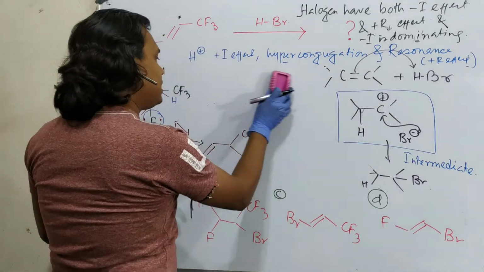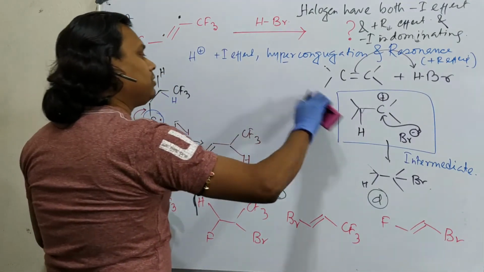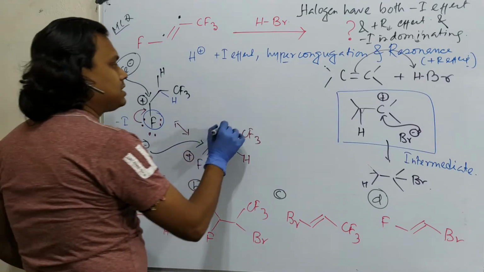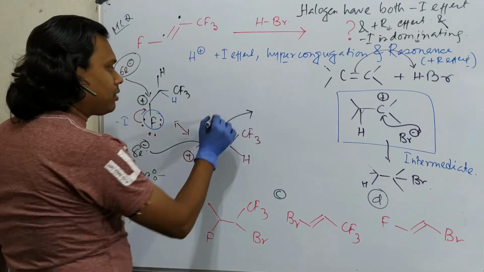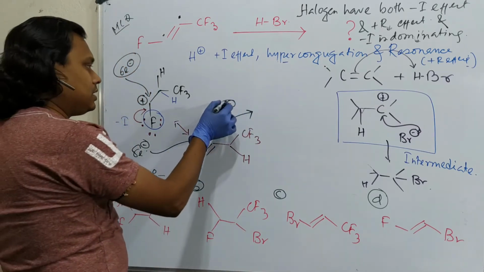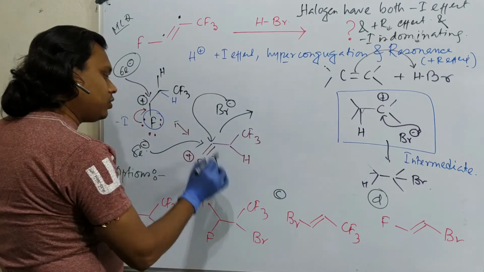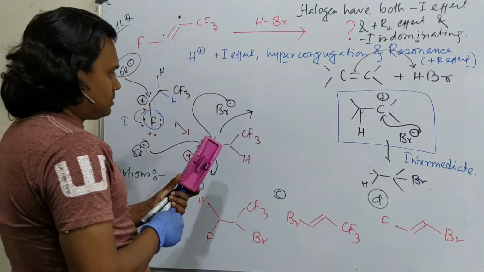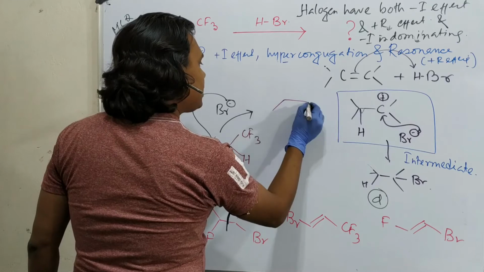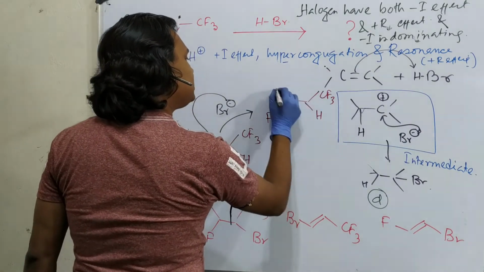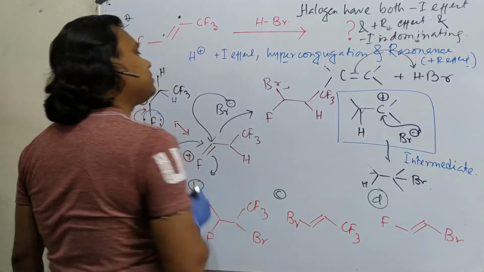So we understood how the carbocation could be mildly stabilized. Now the question is, how does the second part occur? In the reaction medium there is bromide, which is a good nucleophile. So it will attack, it will open up. Ultimately this will result in FCF3, here hydrogen, here bromine. So this is the product.